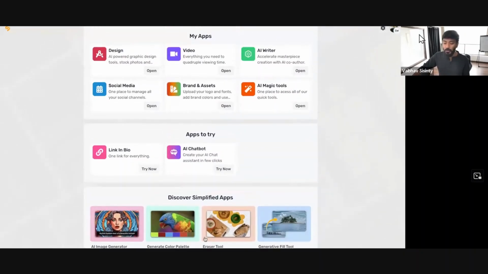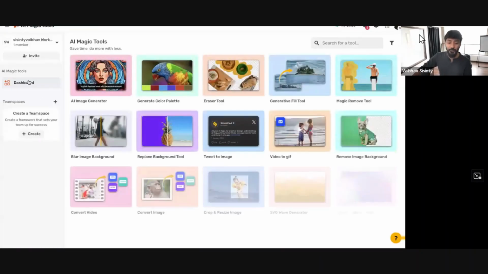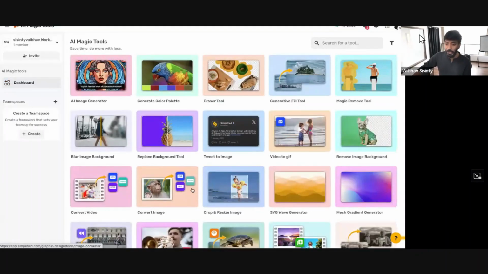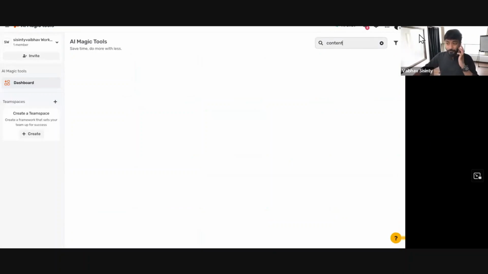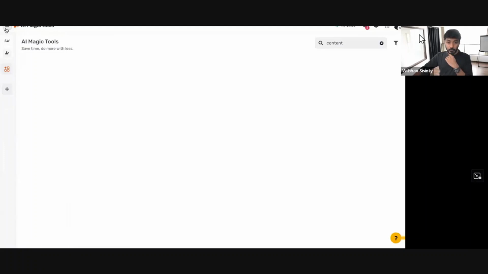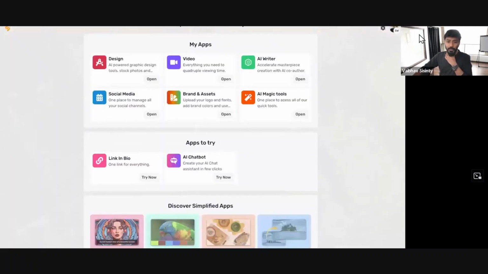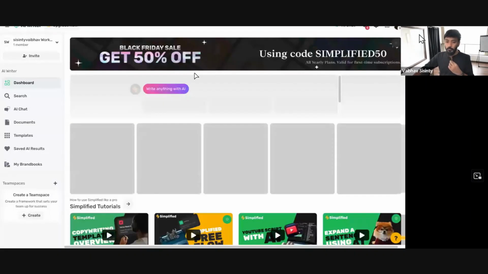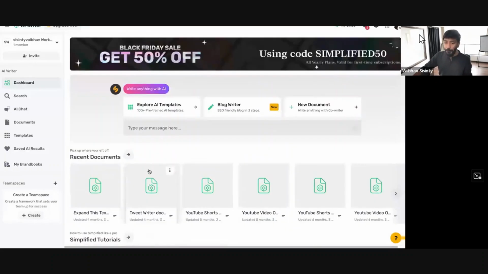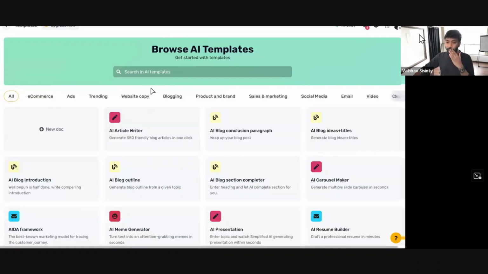So there are a lot of tools. Go in and go to dashboard. You can see it has a lot of tools. I'll search for content. Okay, there you go. I've come here. I'll go to templates. There you go. I can select what I want.